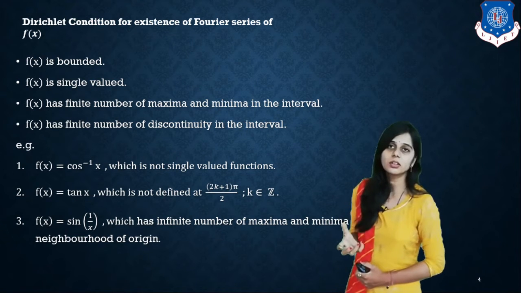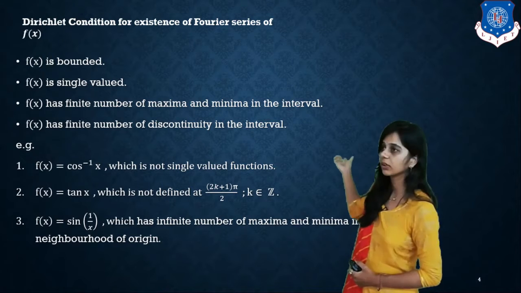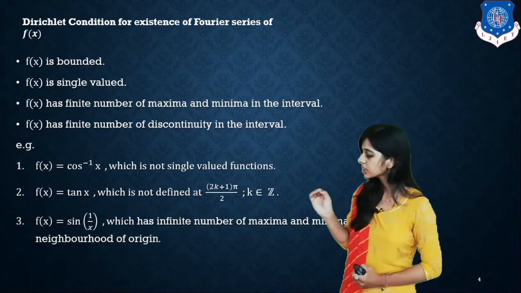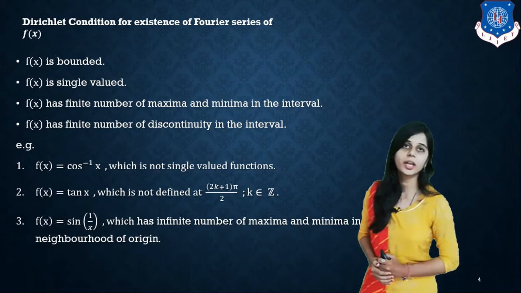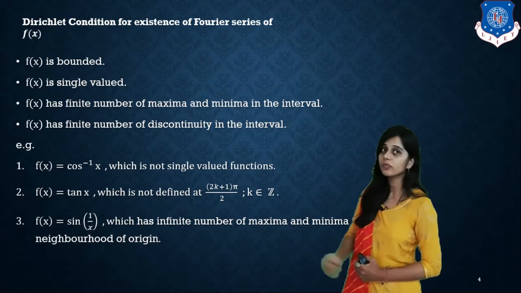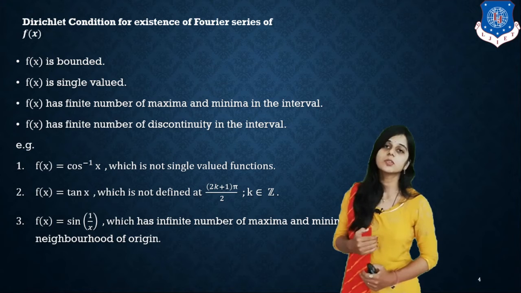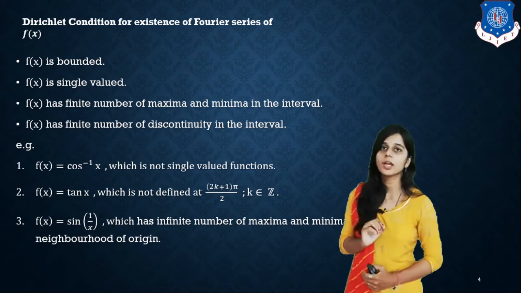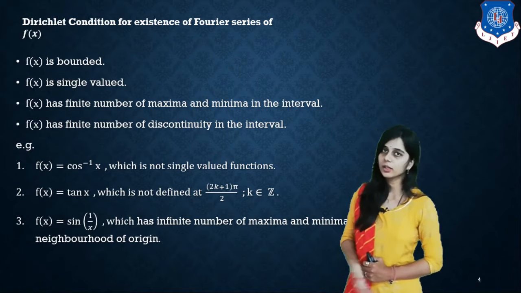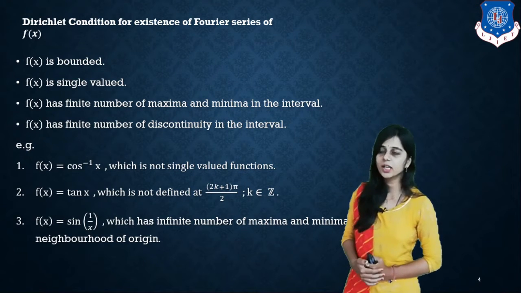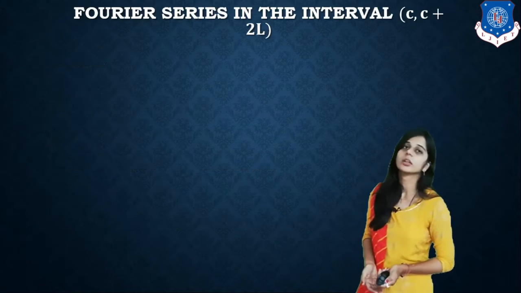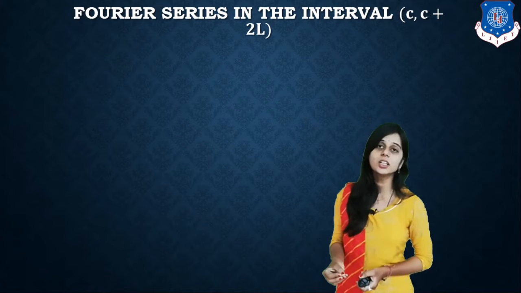So what is the condition? First of all, we take an example, that is cos inverse x. Cos inverse x is not a single valued function, so we are not applying Fourier series on cos inverse x. Similarly, second example is f of x equal to tan x. f of x equal to tan x is not defined at (2k plus 1) pi upon 2, so we are not applying Fourier series for tan x. Similarly, we are not applying it for sin 1 by x because it has an infinite number of maxima and minima. Okay, so this is the basic concept or basic condition for the Fourier series.